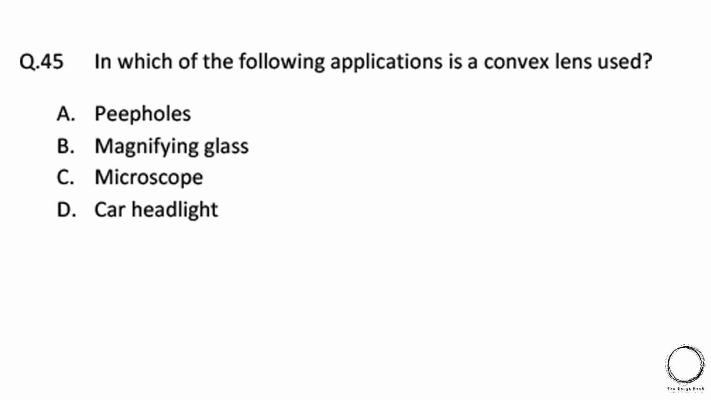Next, in which of the following applications is a convex lens used? A, peephole, B, magnifying glass, C, microscope, D, car headlight. And the right answer is option B, C and D, because in option A, peephole, concave lenses are used.